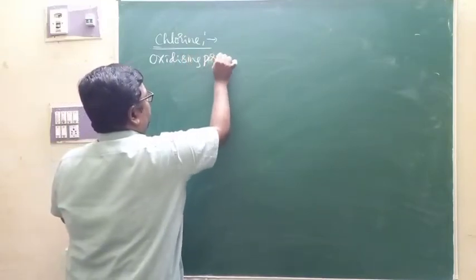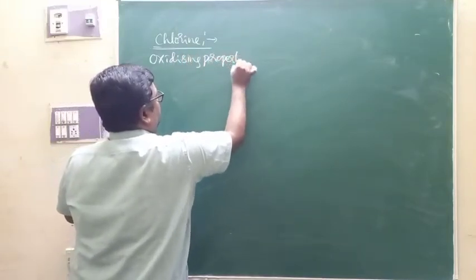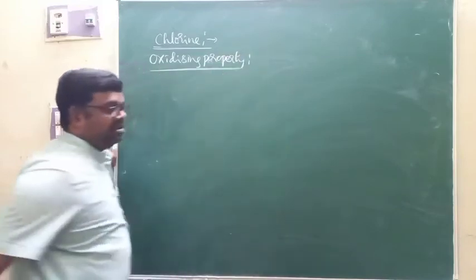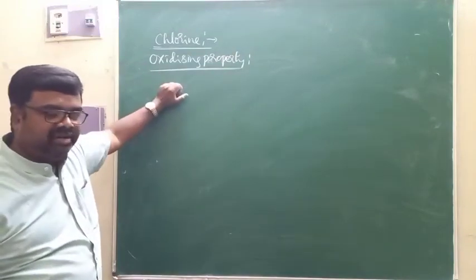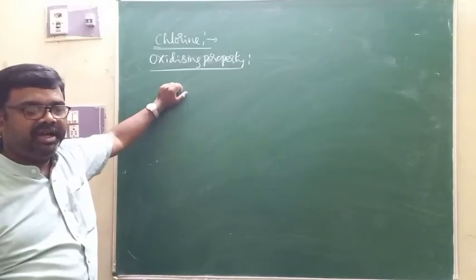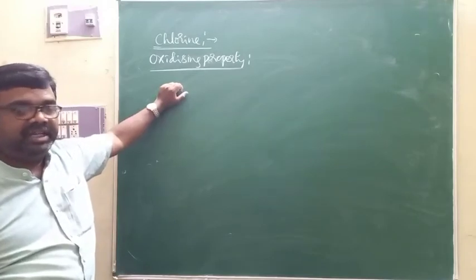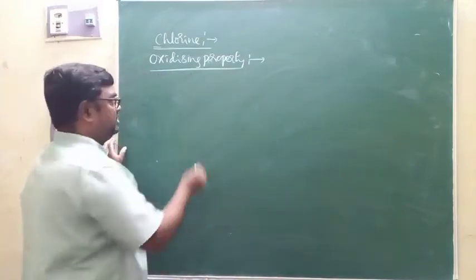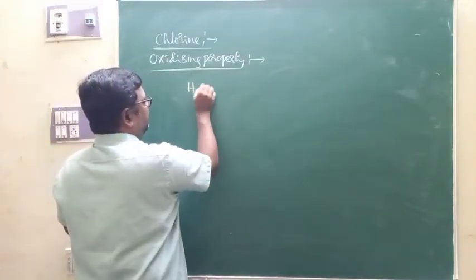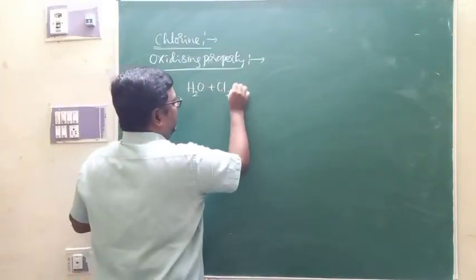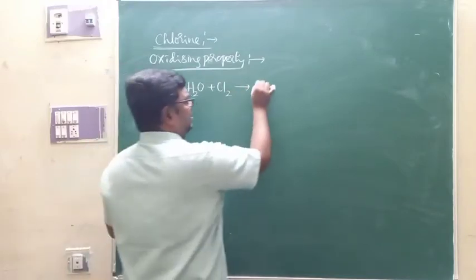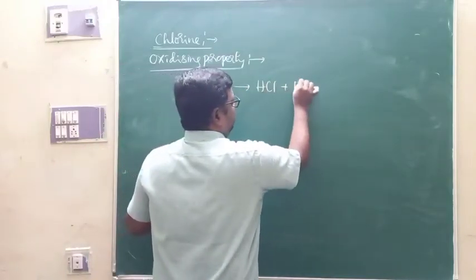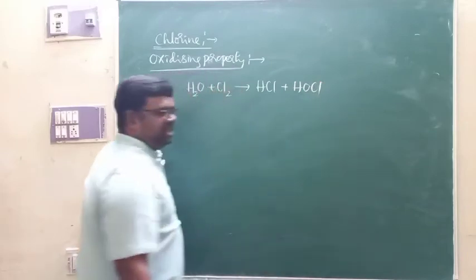Chlorine is a very good oxidizing agent, or you can say group 17 elements are very good oxidizing agents because they have highly positive SRP values, therefore they are very good oxidizing agents, especially in presence of water. Chlorine acts as an oxidizing agent in presence of water, and that leads to formation of HCl and HOCl.